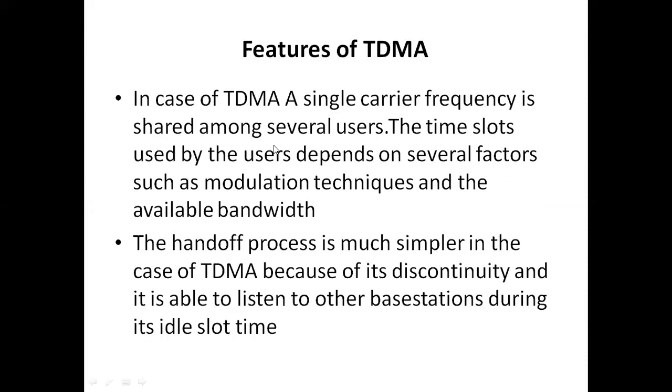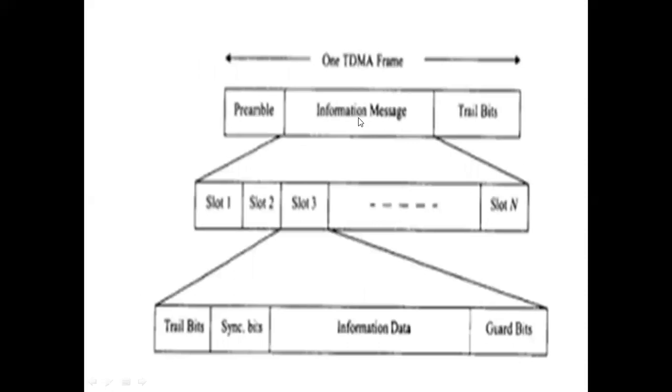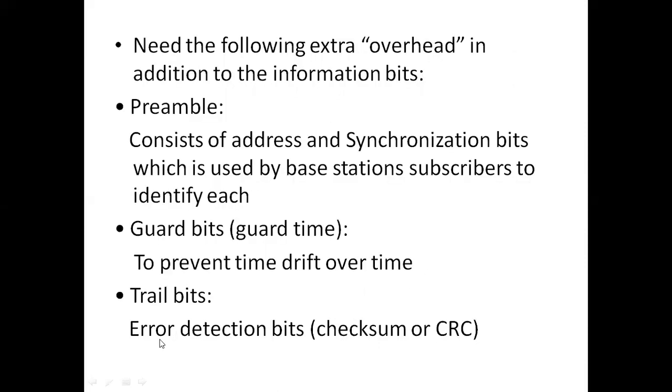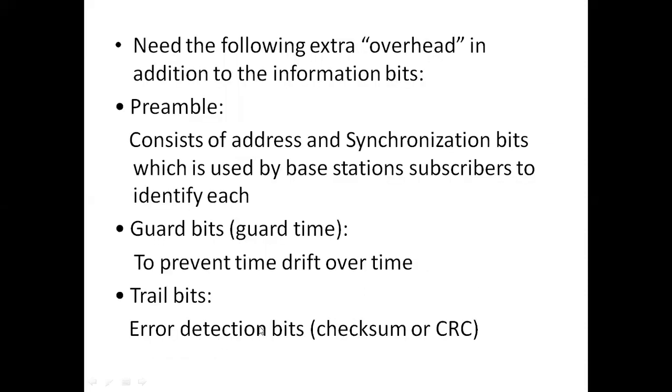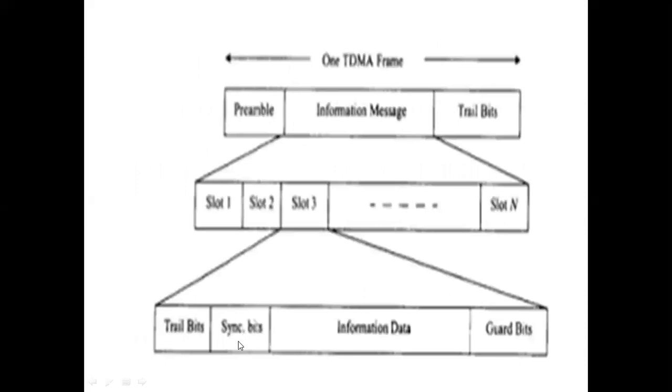Next, the information message, which is generated by the user. We have some trail bits. Trail bits are the error detection bits. This is the first trail bit and this is the last trail bit. The first boosts the power strength and the last brings down the power strength when the communication is over. So trail bits are error detection bits. Next one, synchronization bits. There must be synchronization between the transmitter and the receiver, and that synchronization is provided by the synchronization bits.